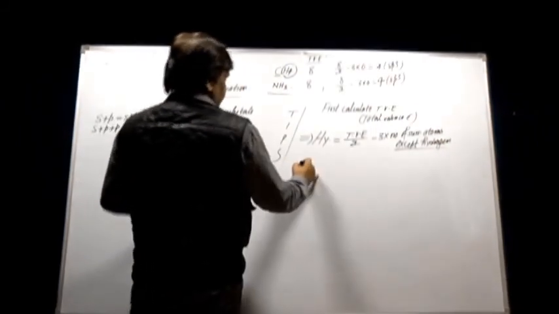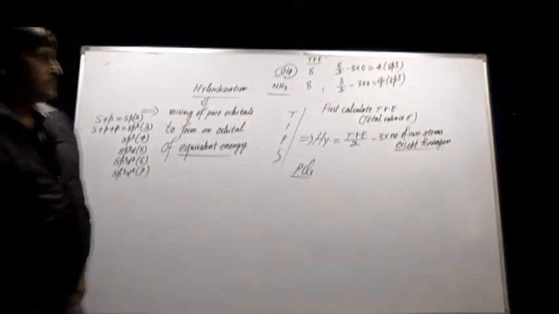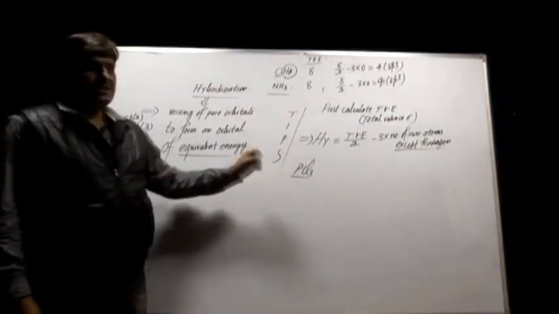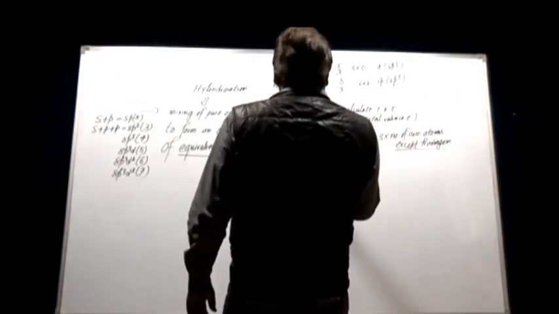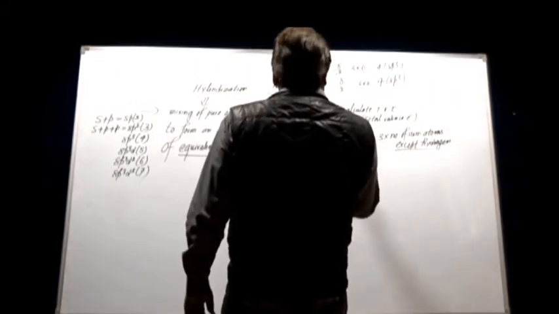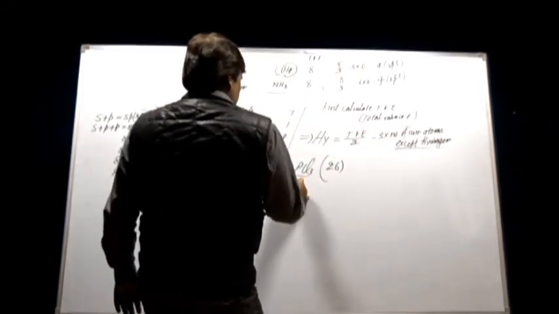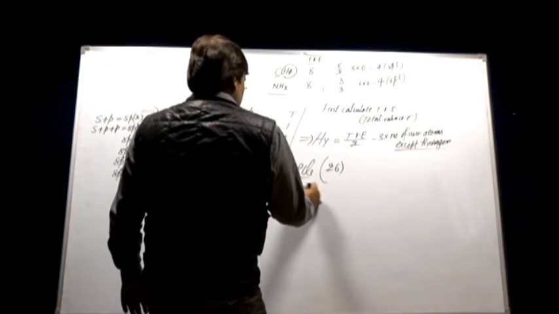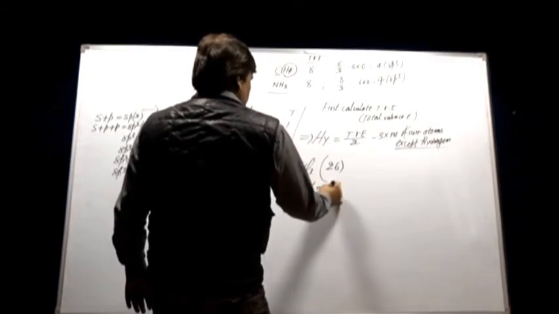Another example, PCl3, that was asked in medical entrance exams last year in MGIMS Wardha. Total valence electron in this: phosphorus 5, 1 chlorine 7, 3 chlorine 21, and 5, that is 26. And one more that was asked is ClF3: 7 plus 21 is 28.